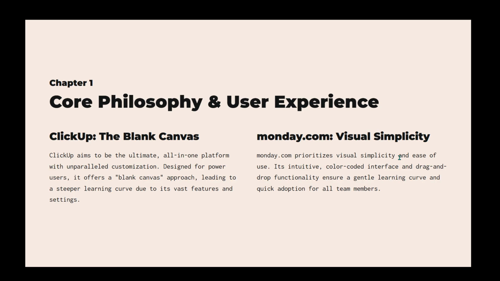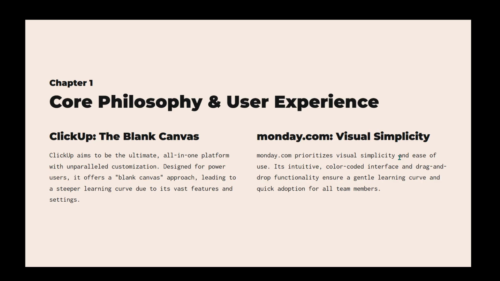On the other hand, Monday.com focuses on visual simplicity and ease of use. It's designed to be intuitive and engaging for everyone on the team, not just for project managers. Its clean, color-coded interface with straightforward drag-and-drop functionality ensures a gentle learning curve and facilitates quick adoption.